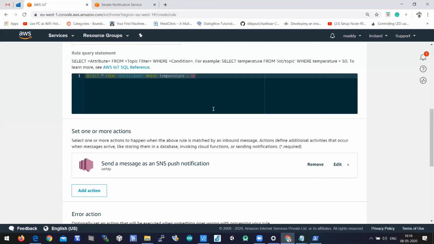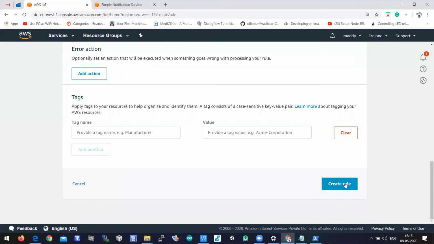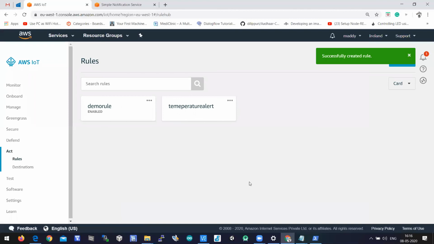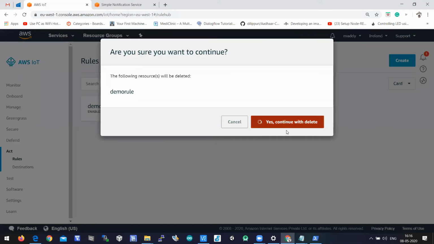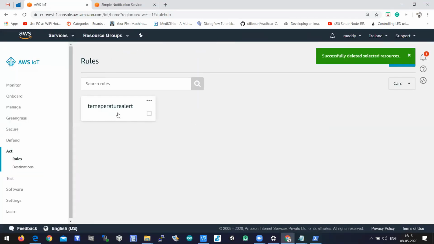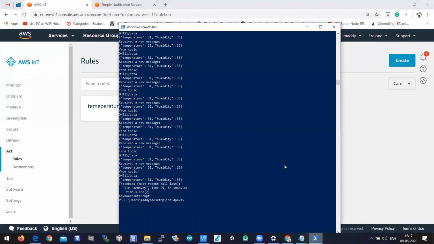When you click on create rule, immediately this rule will be activated. Okay, this rule is activated here. The rule which is created here, let me delete this one. So there is a rule called temperature alert, and this is activated. So whenever the temperature value is greater than 50, I will get an SMS.